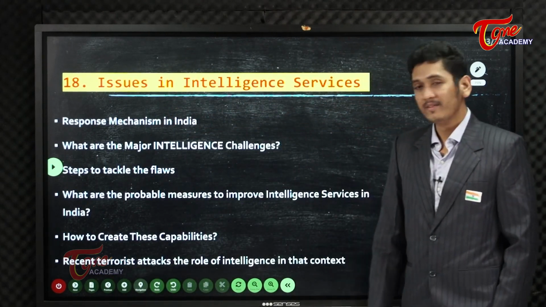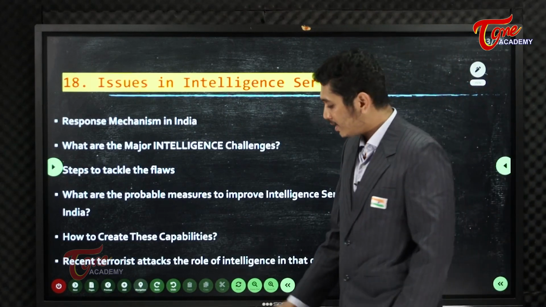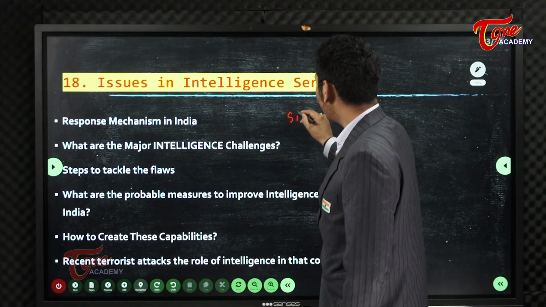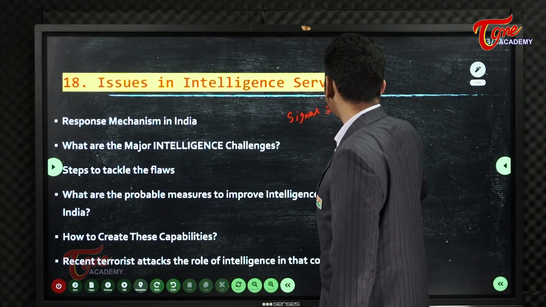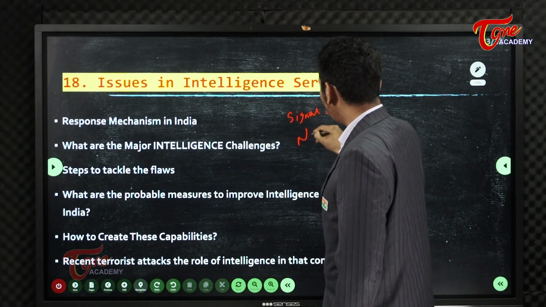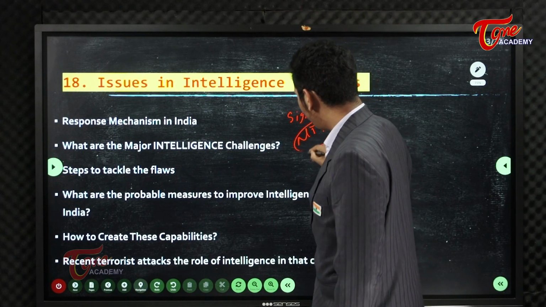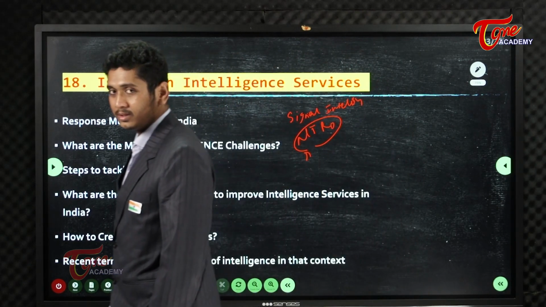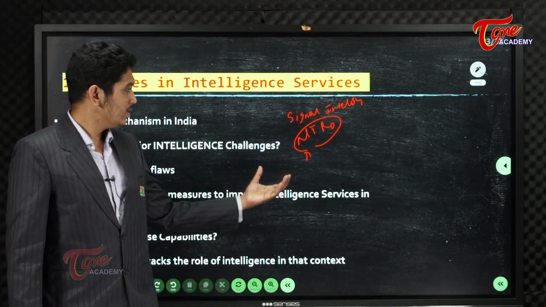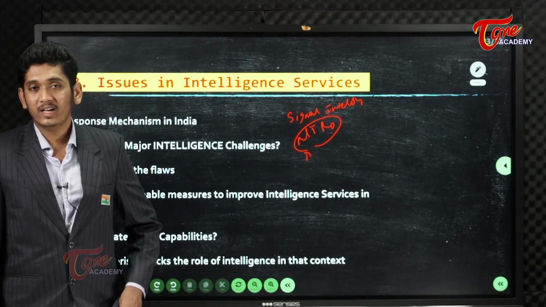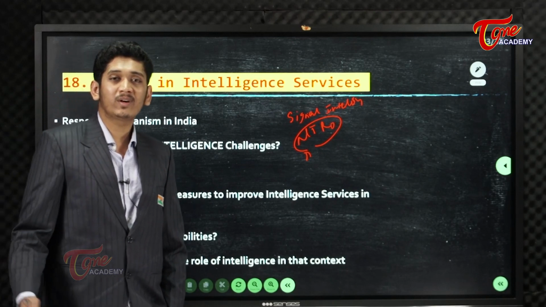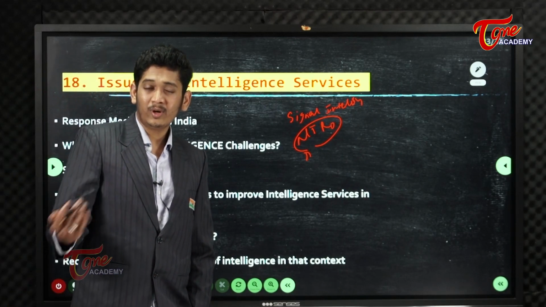Issues with intelligence services, because there is a body called signal intelligence, and you have NTRO also, the National Technical Research Organisation. Signal intelligence is wholly dumped with Russian equipment, and because of that you are not even updated.